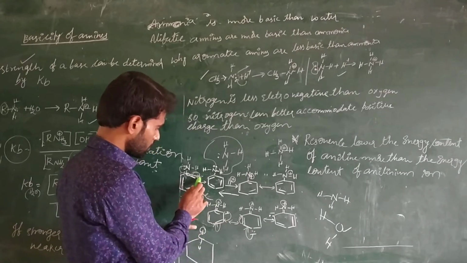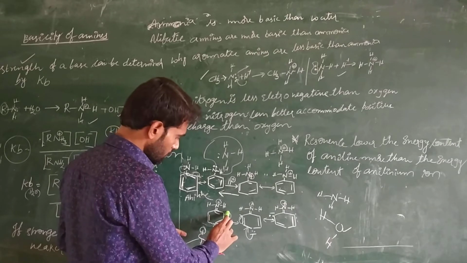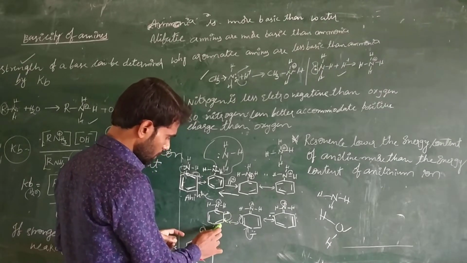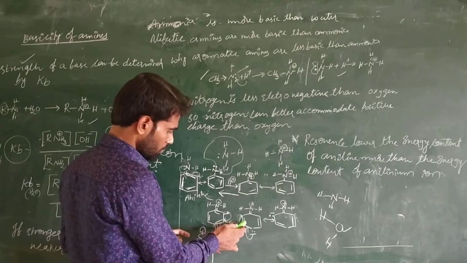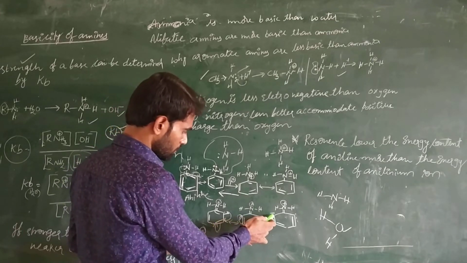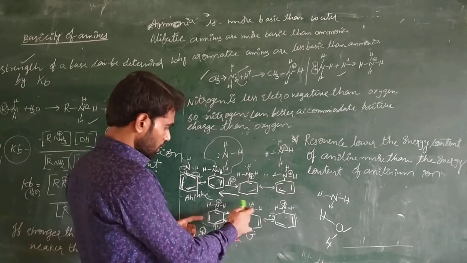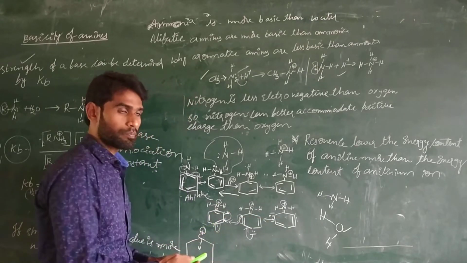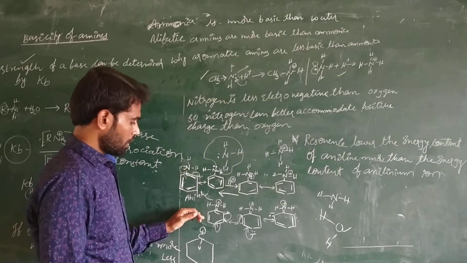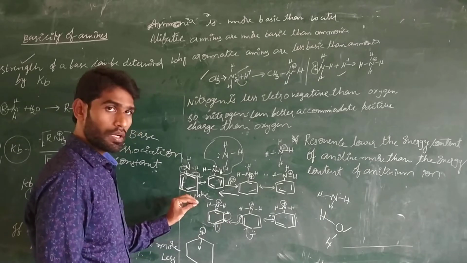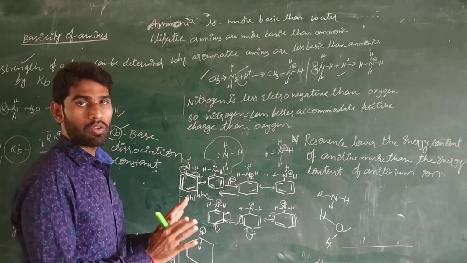When the pair of electrons are shifted from here to here, this carbon is getting negative charge, and these electrons are shifting from here to here. Again, this carbon is getting negative, and these pair of electrons are shifted from here to this carbon. This carbon is getting negative, and these electrons are shifted. Again, these are the resonance structures of aniline, and the electrons are less available. The concept is the availability of the lone pair of electrons.